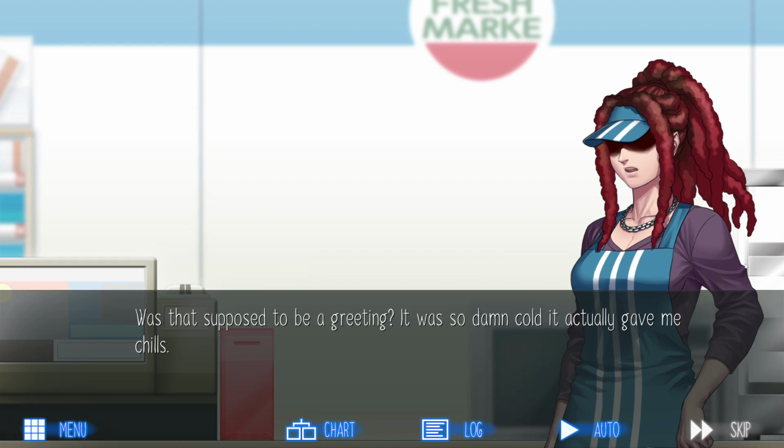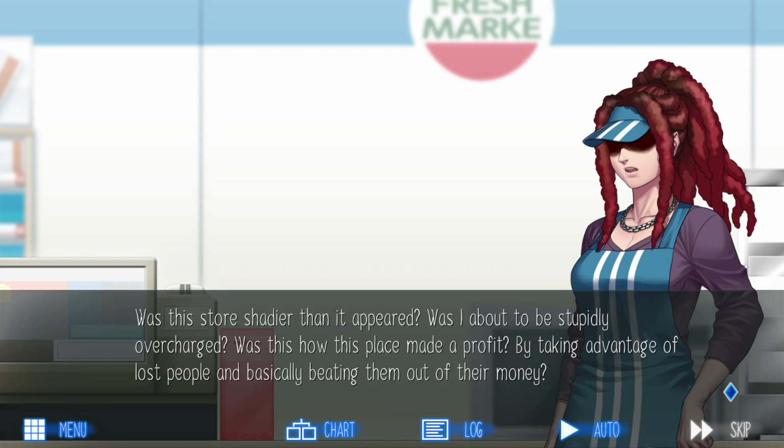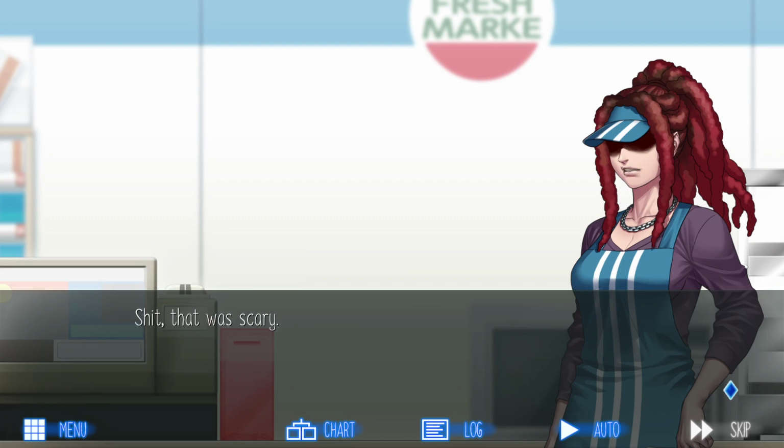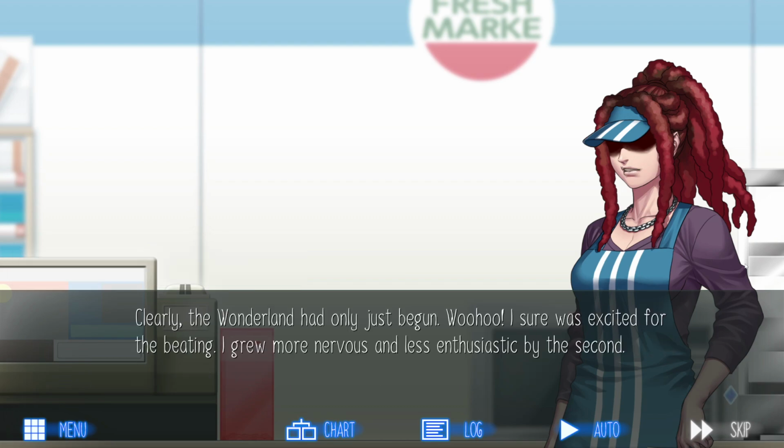It was so damn cold it actually gave me chills. Was this store shadier than it appeared? Was I about to be stupidly overcharged? Was this how this place made a profit? By taking advantage of lost people and basically beating them out of their money? Shh, that was scary. Clearly the Wonderland had only just begun.